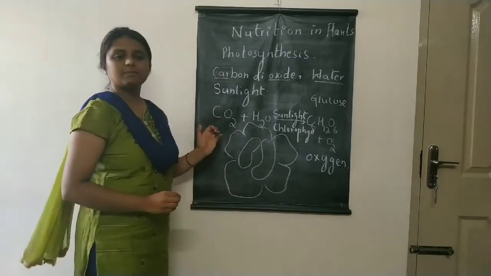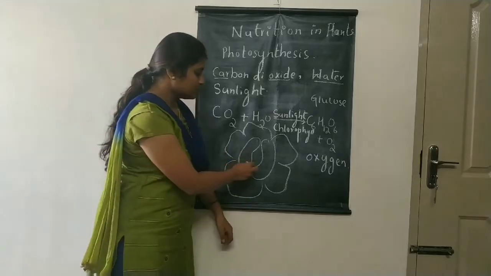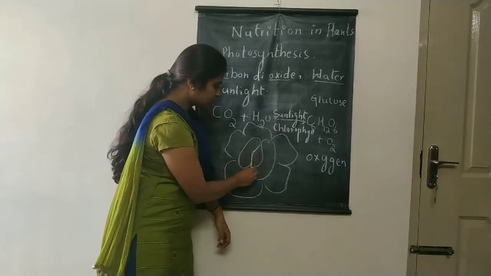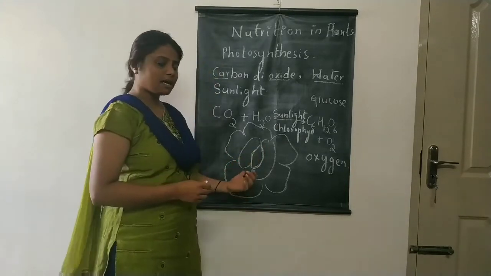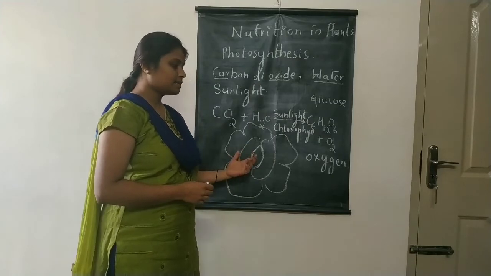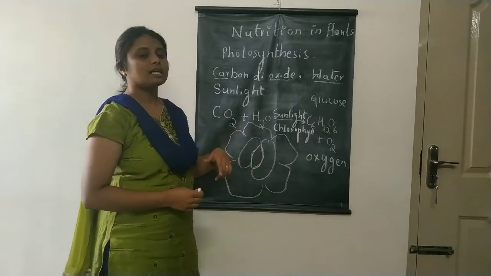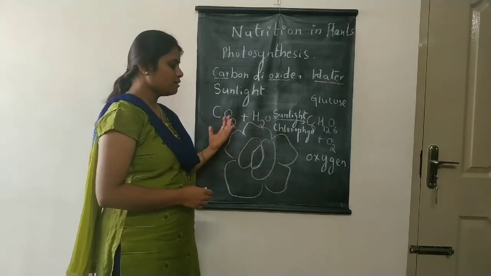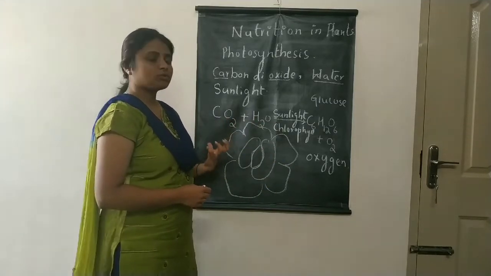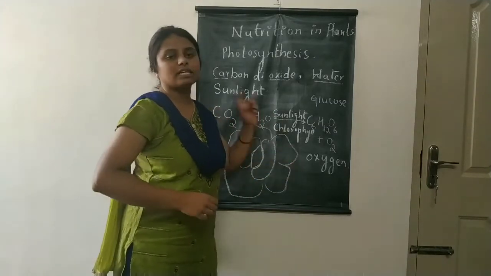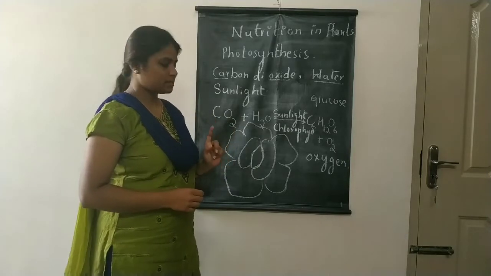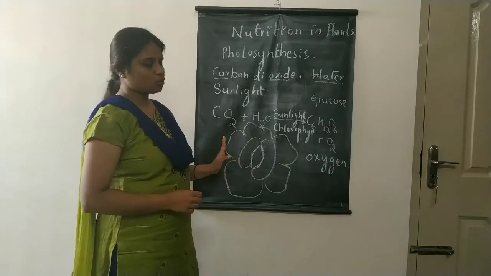This is the stomatal pore, the opening through which the carbon dioxide enters, and after photosynthesis oxygen comes out. So this is the structure which helps in the exchange of gases in the plants. This is called stomata.